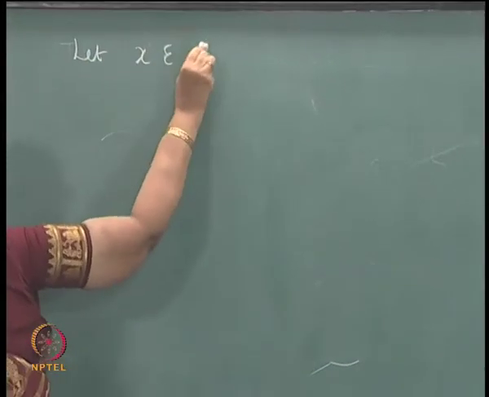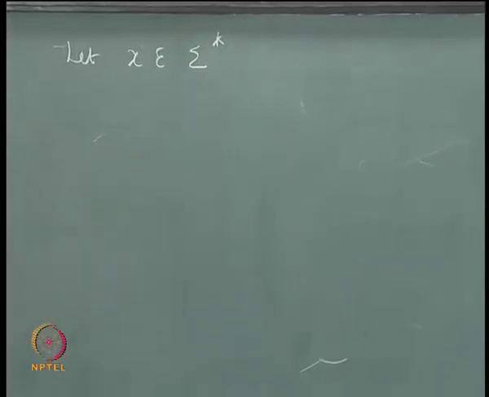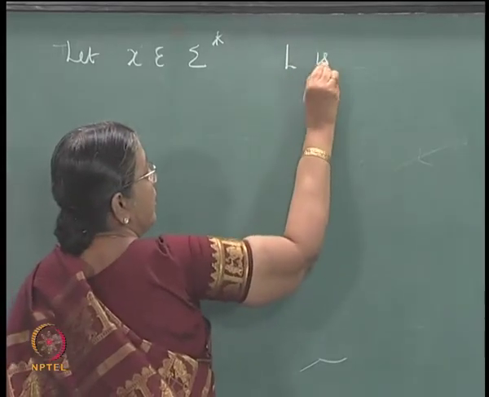x belongs to sigma star. x is some string. We are considering the alphabet sigma, and x is some string, and L is a language.